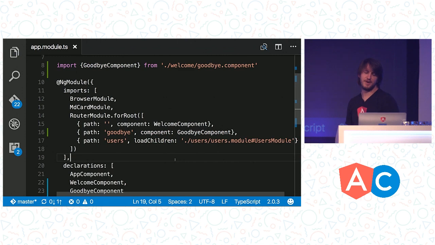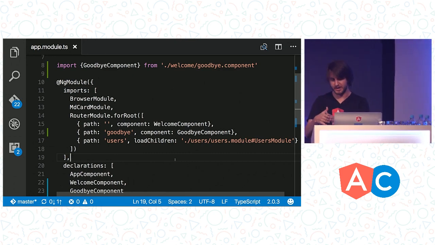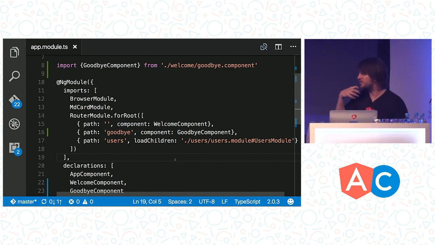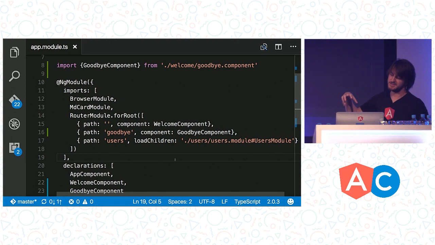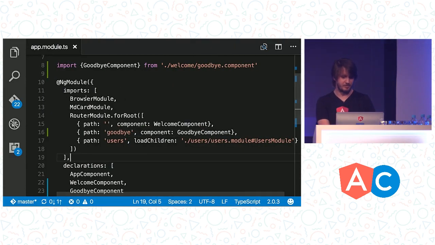So the way to read this is basically, when we go to a URL that starts with users, Angular's router is going to realize that you're trying to route to something inside of users. It will go ahead and load that module, plug in its routing syntax, and then delegate routing at that level inside of the module. So with any luck, let's go ahead and add a link so we can get there.